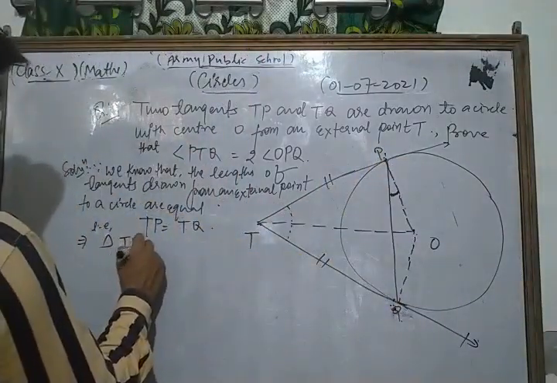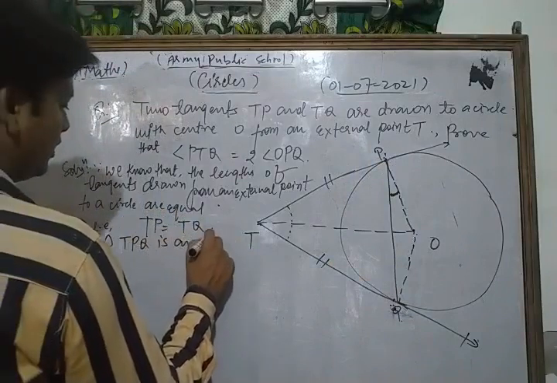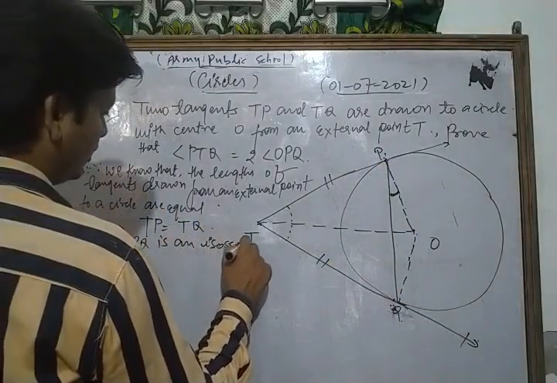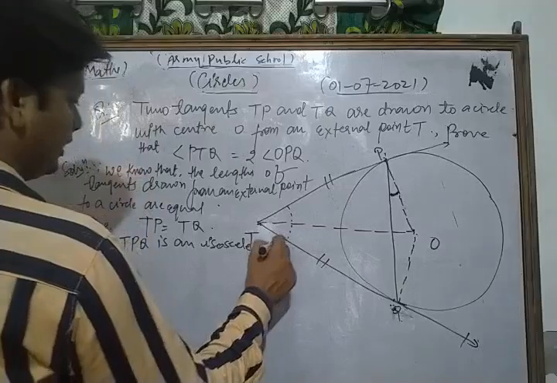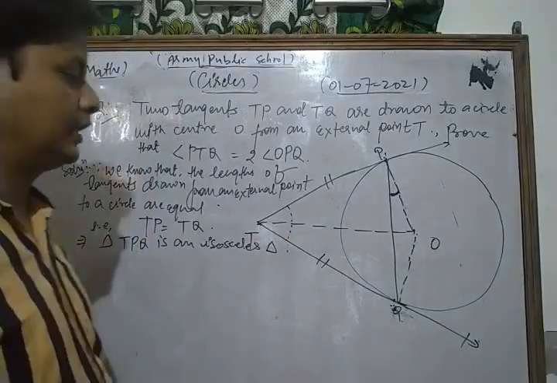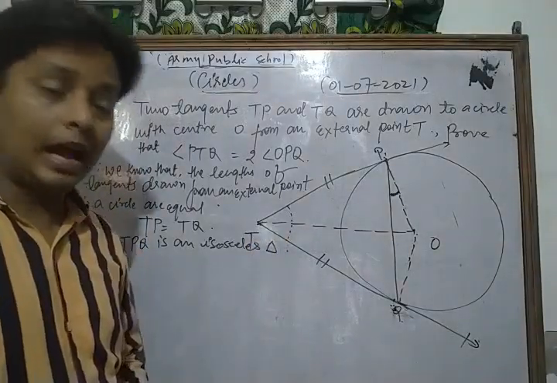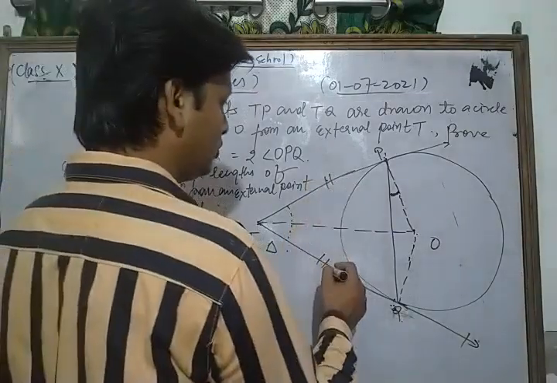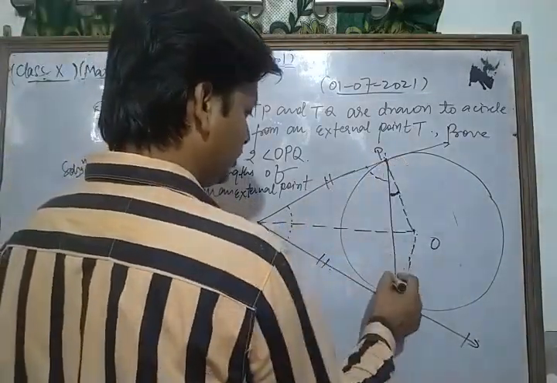So triangle TPQ is an isosceles triangle. And also, if TP is equal to TQ, then angles opposite to equal sides are equal to each other.